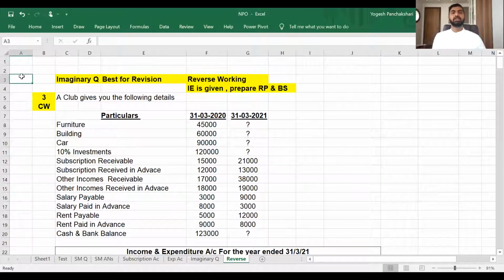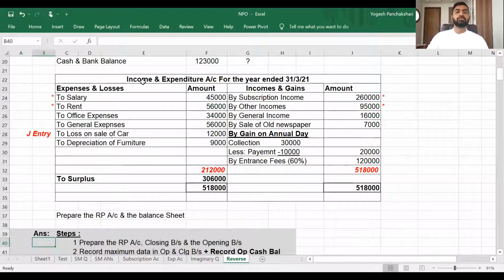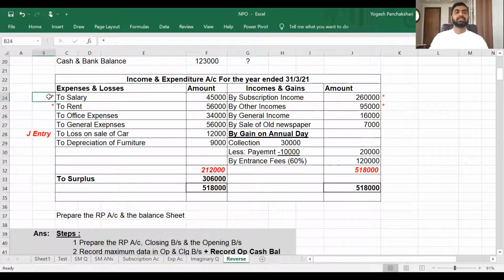Okay, so this is the third and the last type which can be asked in exam. That is when income and expenditure account is given and you have to prepare the receipt and payment account. How to deal with that? It's very simple. Simply follow the same steps. Again, opening, closing, assets and liabilities are given. This time, instead of RP account, they have given you income and expenditure account. Again, there is an adjustment to salary and rent, subscription and other incomes. So I made a star mark to it. Now let's see how can we deal with this.